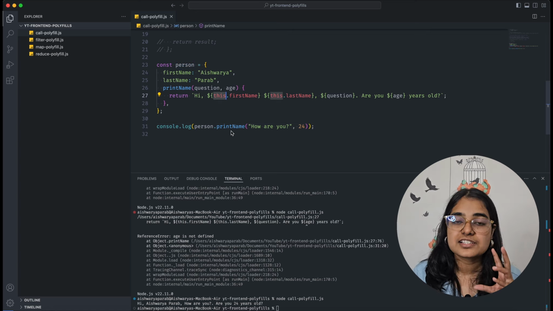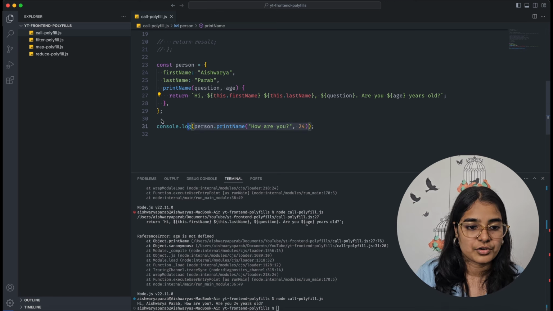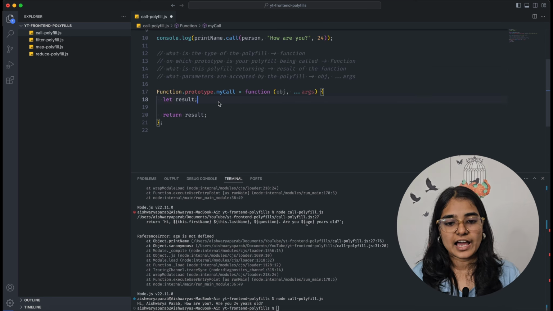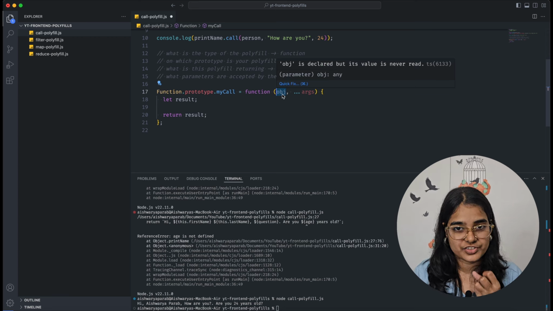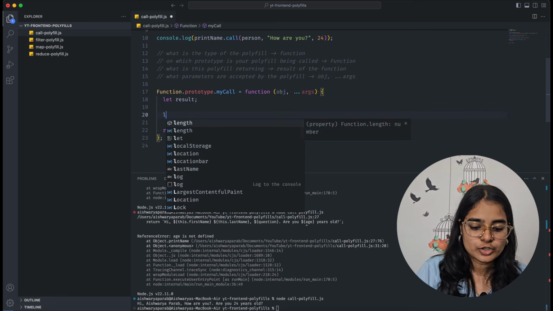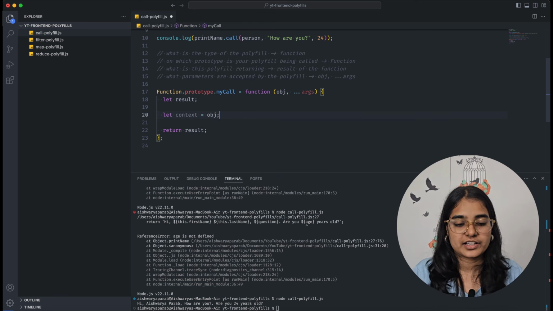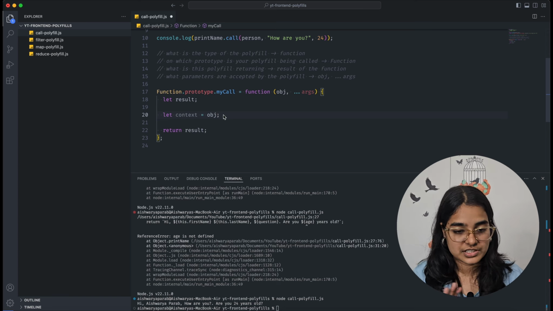Now we will use this same concept. This same concept will be used to build the polyfill of call, and you will see how. So I'll remove this. What are we going to do? First of all, I need to save this somewhere. This is the object which I need. So let's call it context, and I'll tell you why I'm giving it a different name. Why not directly use obj? So let's call it context, which is equal to this object.